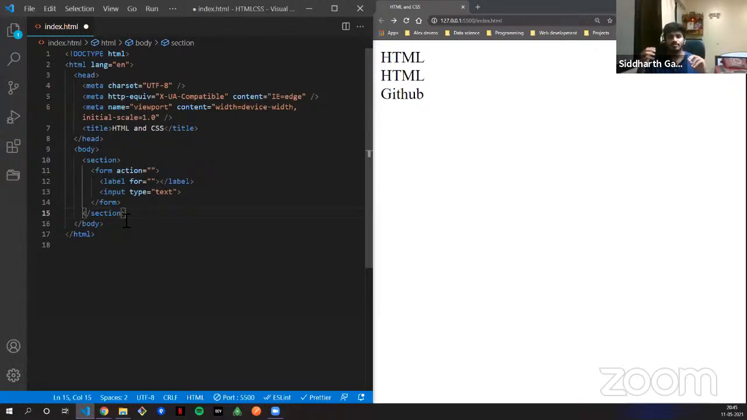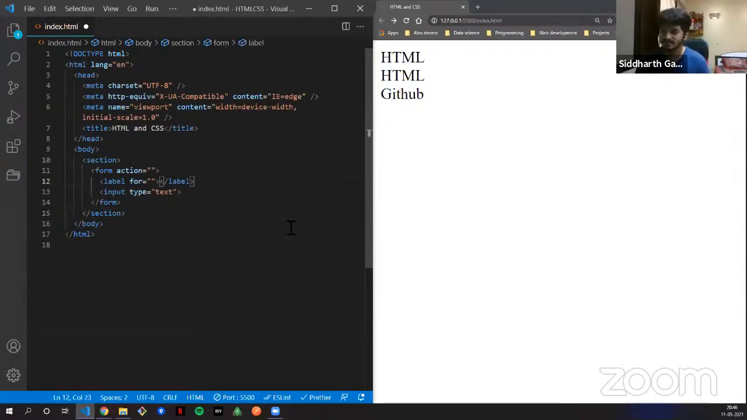The section just goes by the name. Anything you have is a section. You can have 10 blocks of something, and you can wrap those things inside the section. If you want to remove it, you can remove it. It is just my personal preference that I'm putting the form element inside the section tag. I hope that was clear.